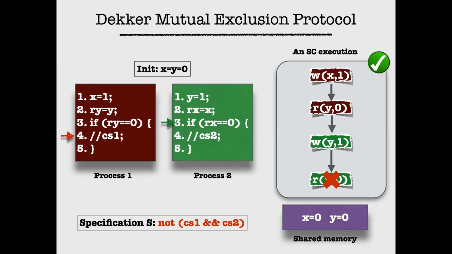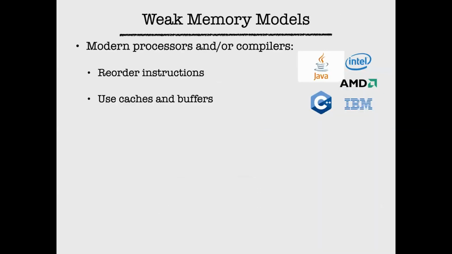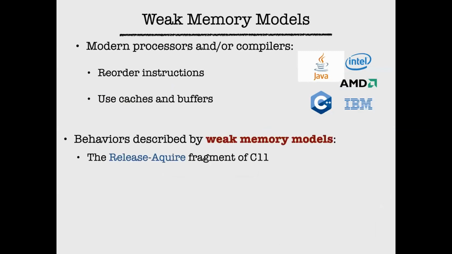Now, let's try to understand what happens with release acquire. Even before we go there, if I were to run the same program on modern processors or compilers, the behaviors you will get are strictly larger than what you get in sequential consistency. This happens because modern processors and compilers allow you to reorder instructions, which I will say in a few minutes. They also allow you to use things like caches and buffers. This framework of allowing more behaviors is captured by what are called weak memory models. What I'm going to be talking about today is one such weak memory model known as the release acquire fragment, which is a well-behaved fragment of C11.